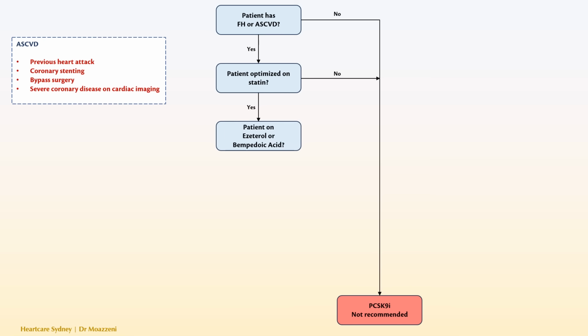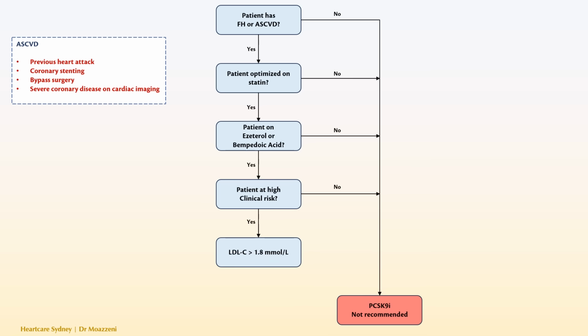3. Have other lipid-lowering medications such as ezetimibe or bempedoic acid been tried? If no, these should be considered before PCSK9 inhibitors, and if yes, move to the next step. 4. Is the patient at high risk for future ASCVD events based on current risk calculators? If yes, and the LDL cholesterol remains above 1.8 millimole per liter or 70 milligram per deciliter, despite all the above, PCSK9 inhibitors should be considered.